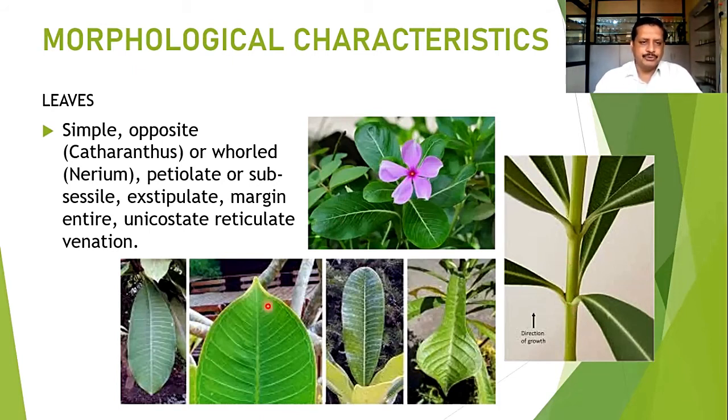Margin of the leaves you can observe here. They are entire. Almost all the members have an entire margin, and unicostate reticulate venation is commonly observed. Unicostate means the midvein is single and these are the secondary veins, and in every member you can find such unicostate reticulate venation in the leaves.